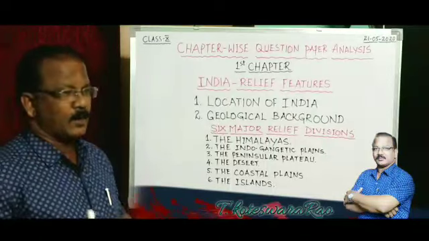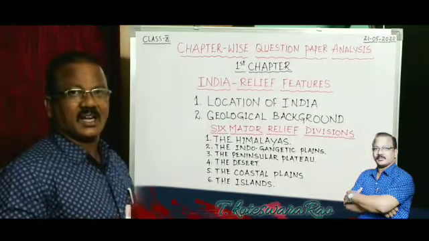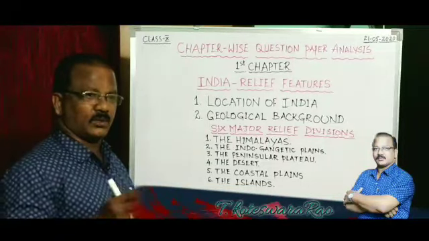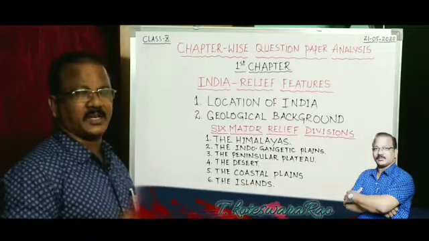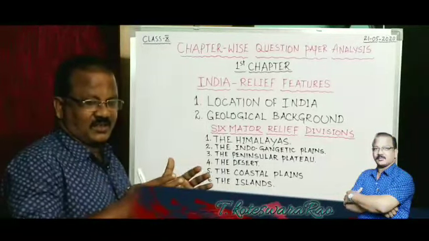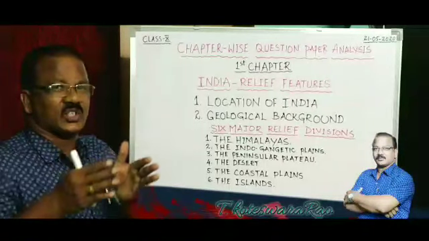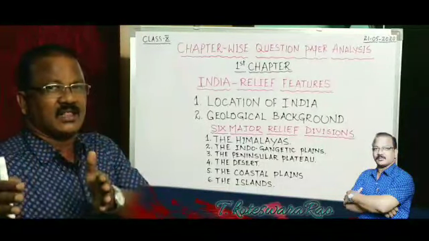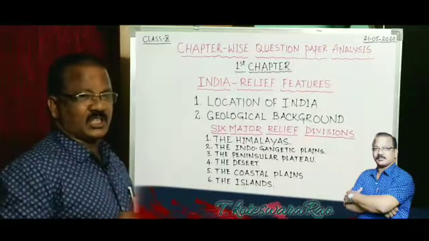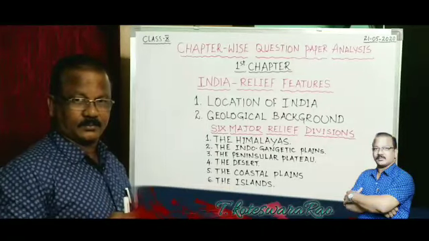Himalayas. For example, what is the distance of Himalayas from west to east? You know, it is 2400 kilometers. And what is the width of Himalayas in the western region, and what is the width in the central and in the eastern region? And there may be a question, what is the average altitude of Himadri?